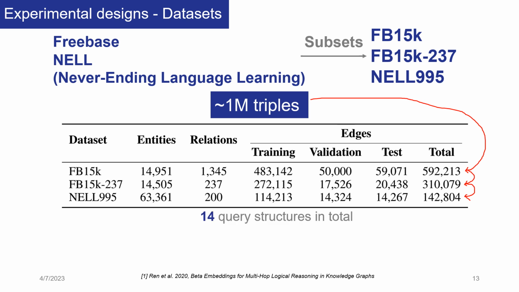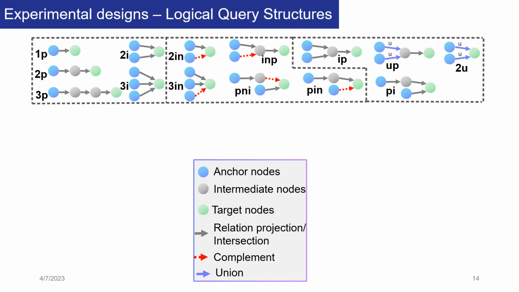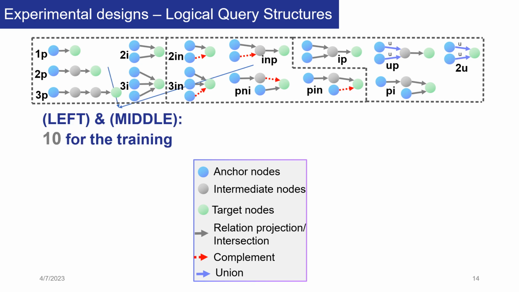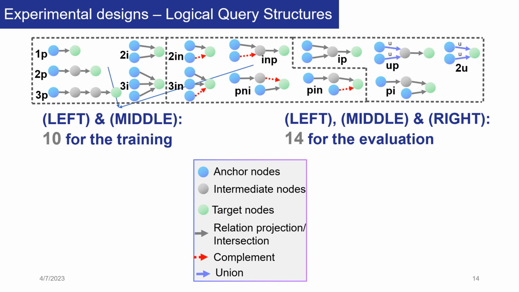For generating logical query structures, there are 14 query structures in total. 10 structures are for the training process, and all are for the evaluation process. Here, we can see a brief illustration of those query structures for the training process and those query structures for the evaluation process. We feed the queries and their answers to train the CyIE model using the cylinder embeddings approach.